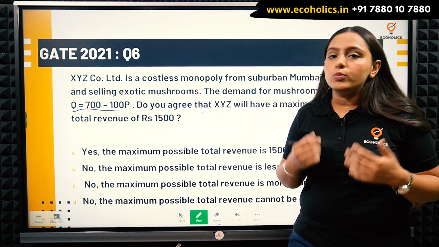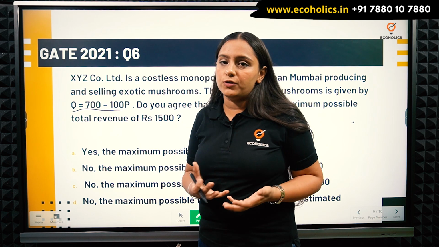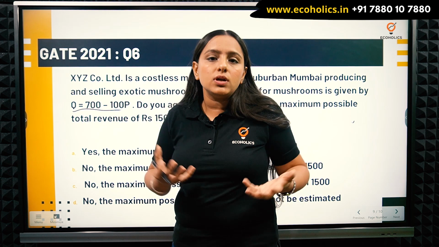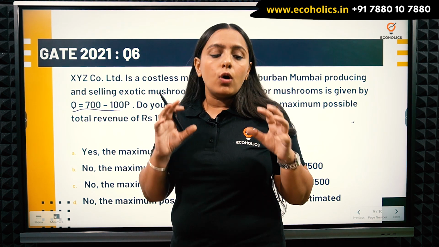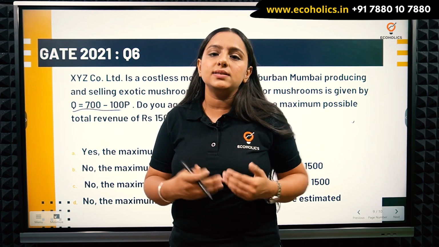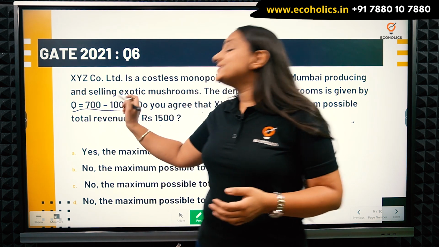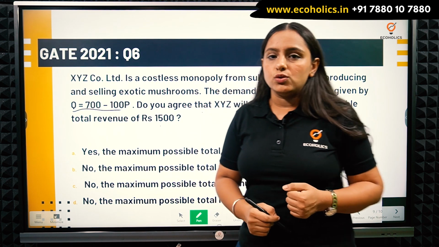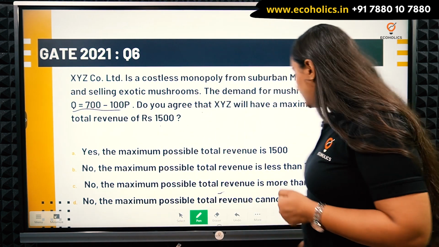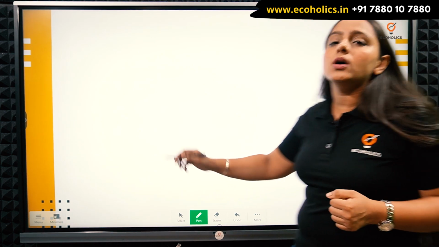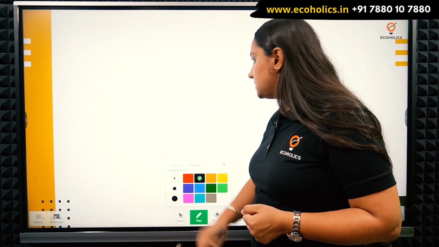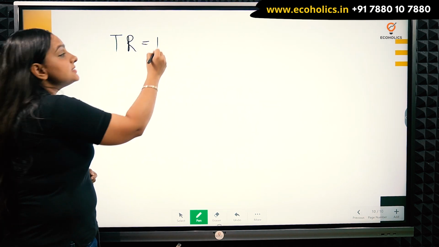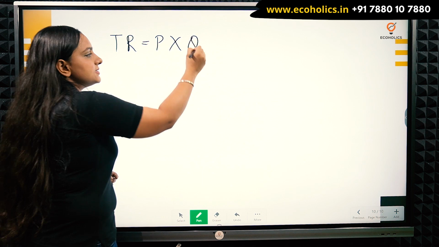What we know about a monopoly is that a monopoly firm will operate at the point where its total revenue is maximized. A monopoly always wants to maximize its revenue. So from this demand function, can I find the total revenue function? Yes, I can, because total revenue is essentially the price times the quantity they are selling.